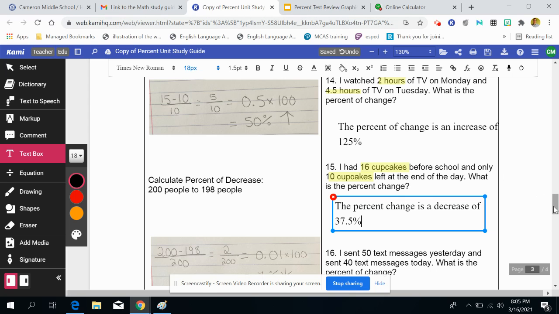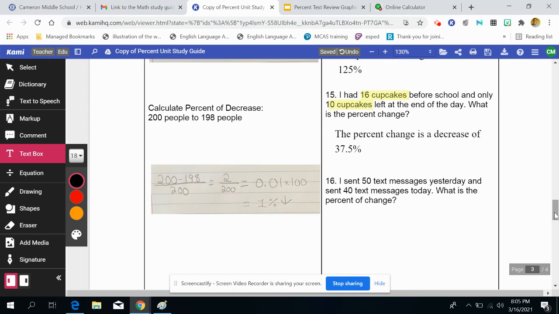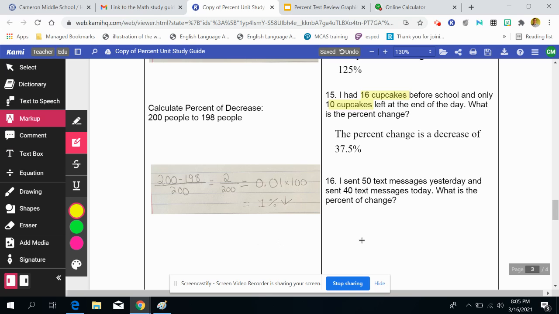All right, one more percent change, number 16. And let's take a look. We'll mark up the question after we read it. I sent 50 text messages yesterday and sent 40 text messages today. What is the percent of change? So let's see here. 50 text messages, that was yesterday. 40 text messages today. So the original amount was yesterday, that was 50. And then today's amount is 40.